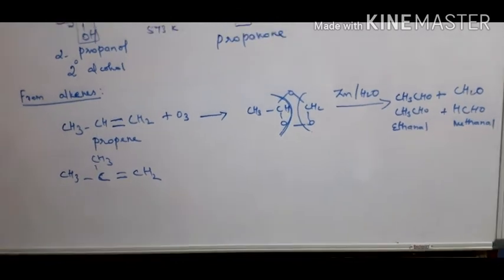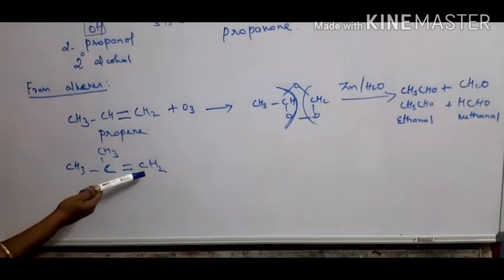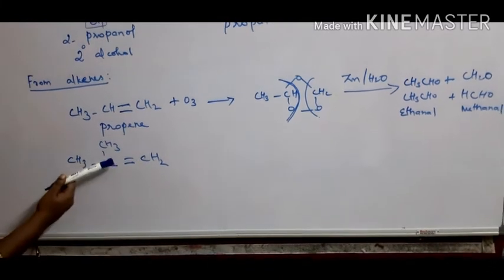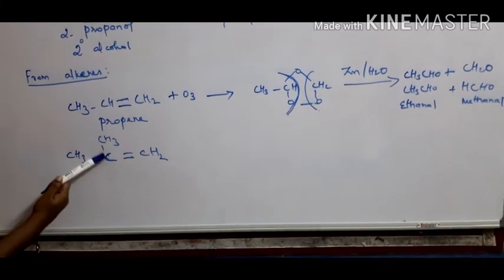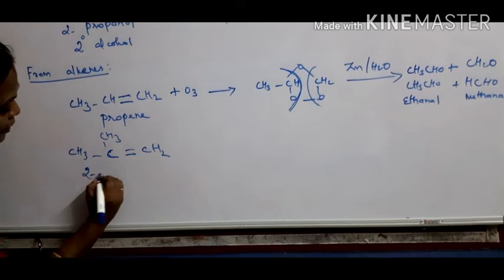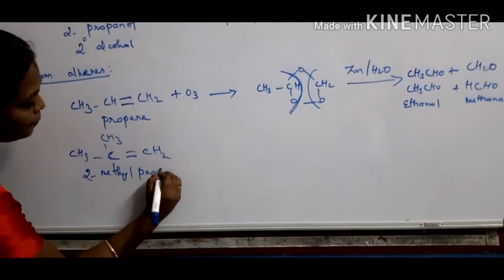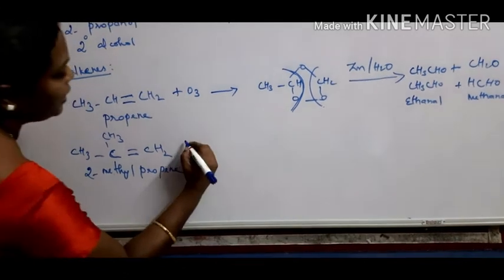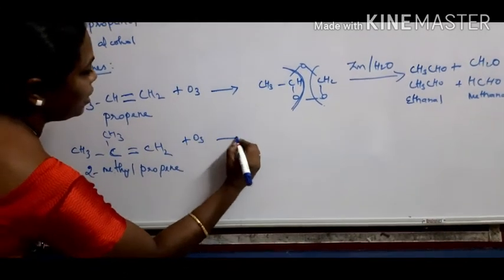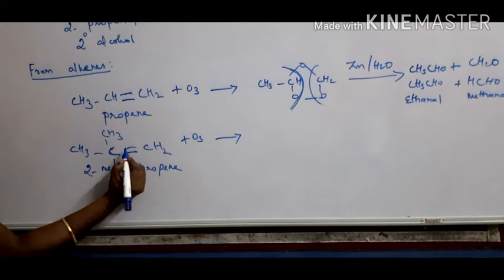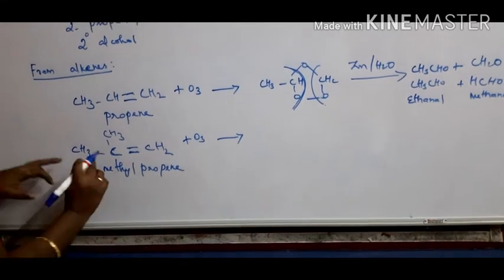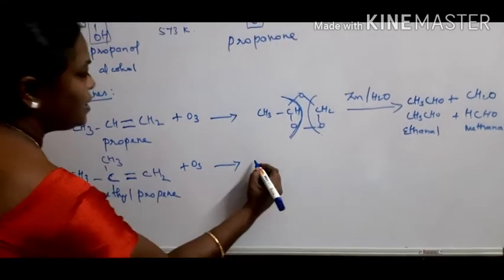What's the name of this structure? 3 carbon atoms, therefore propane. Second carbon, here 1 methyl group, therefore 2-methylpropane. So when it undergoes ozonolysis, how do we have to write this reaction? The double bond is present here only, therefore we write this as such.